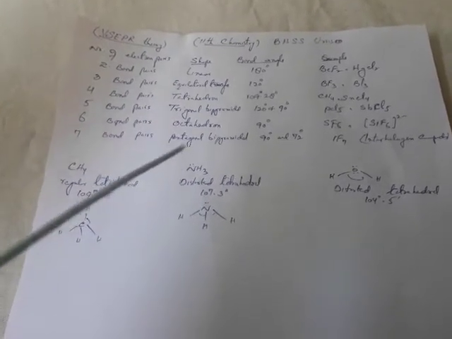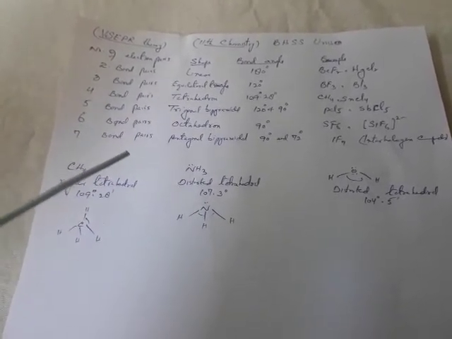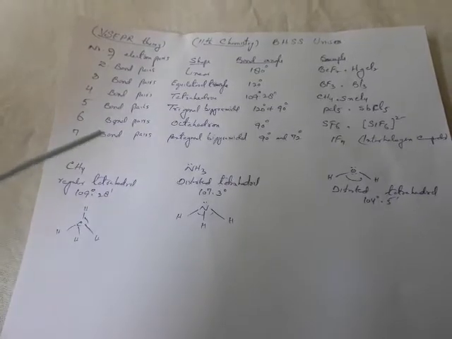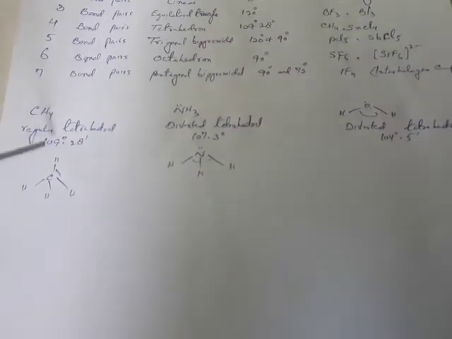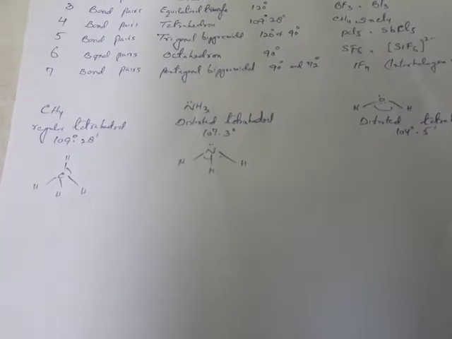That means greater the number of lone pairs in the central atom, greater will be the extent of distortion. For example, in case of methane, you can see we have only bond pairs. The molecule will have a regular tetrahedral geometry, and the bond angle will be 109 degrees and 28 minutes.